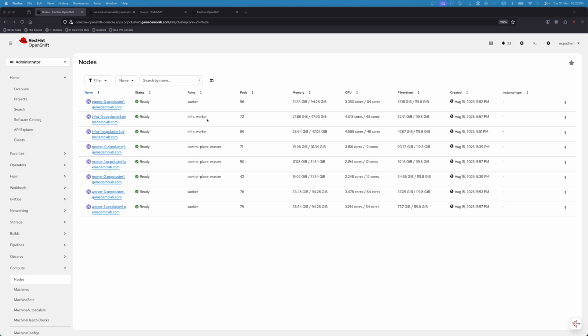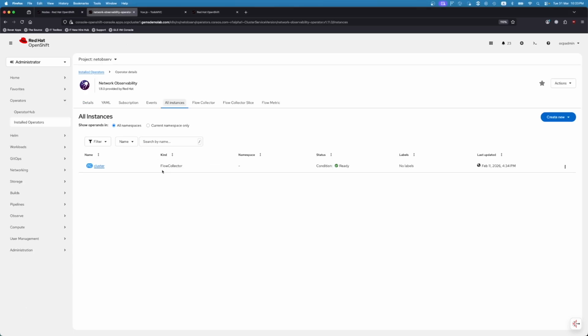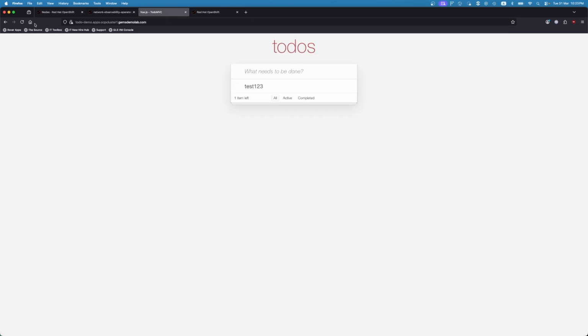And we also have a couple of worker nodes that are deployed inside this environment. Looking at the network observability operator, we can see that it has been deployed and is in a ready state over here. The application that we have is a to-do application. We can just key in some information over here to generate some traffic.